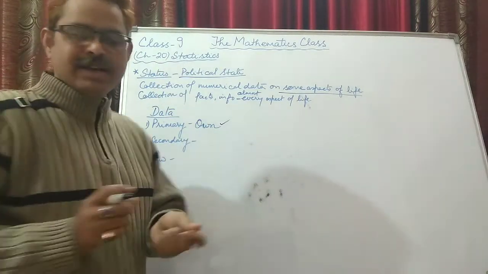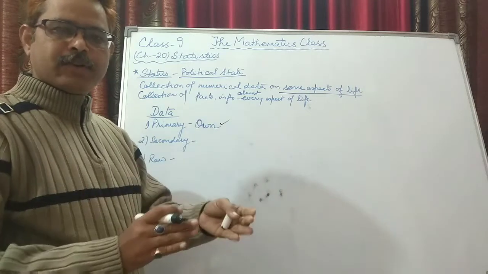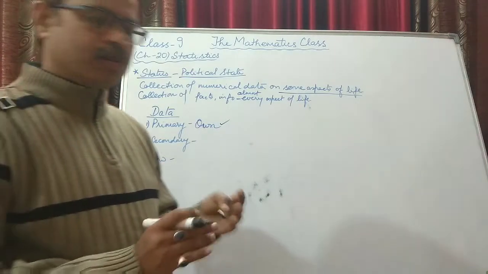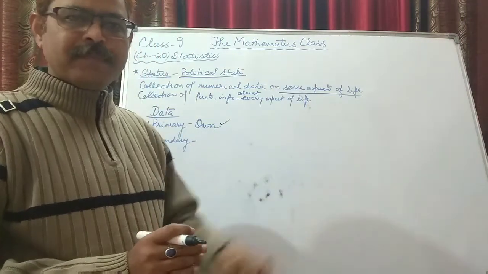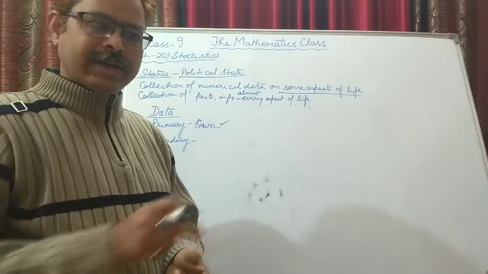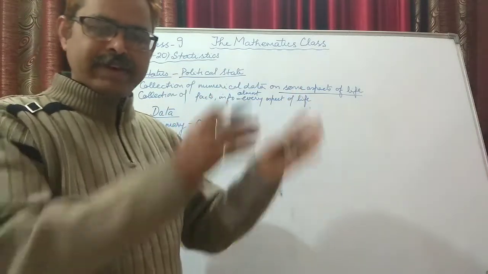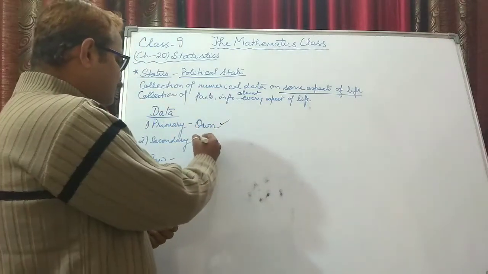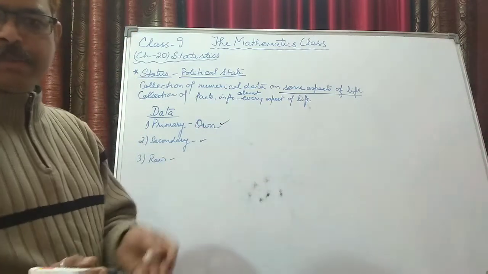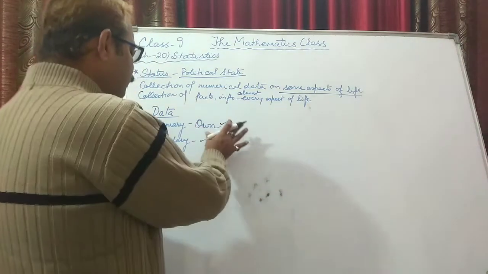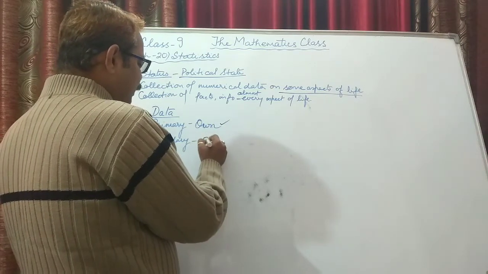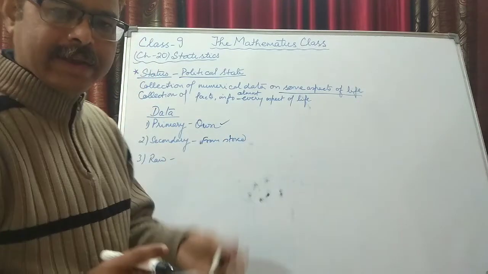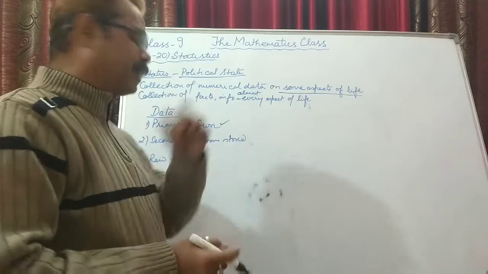Now secondary data is to get the information from somewhere where it has already been stored. So I can go directly to the school, and from the school I can take out your forms where you have filled in 1 sibling or 2 siblings, and from there I can collect. So that is secondary data. Secondary data means collecting the data from wherever the data is already stored. That is known as secondary data.